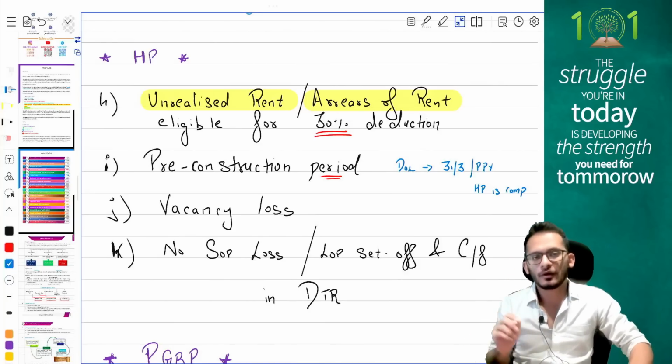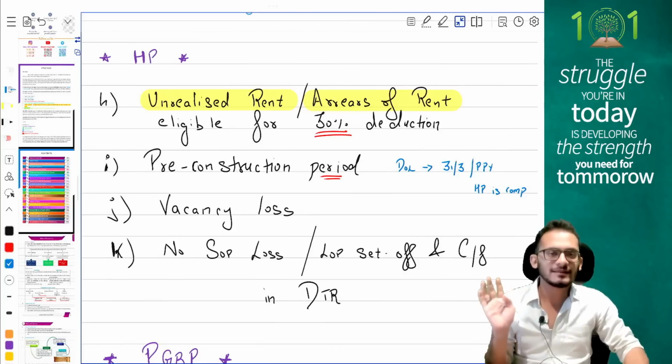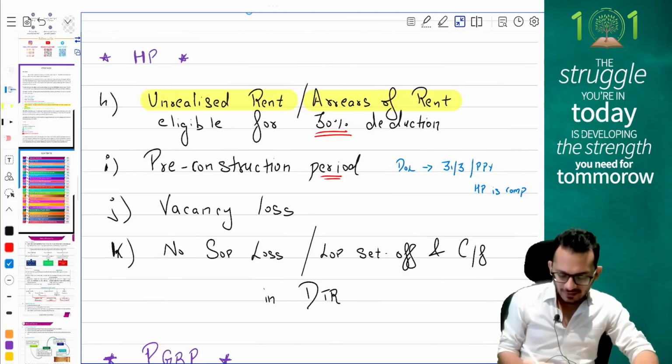Then comes your topic on vacancy loss. If the question comes and says there is any vacancy loss, people, please ignore the vacancy loss while computing GAV.